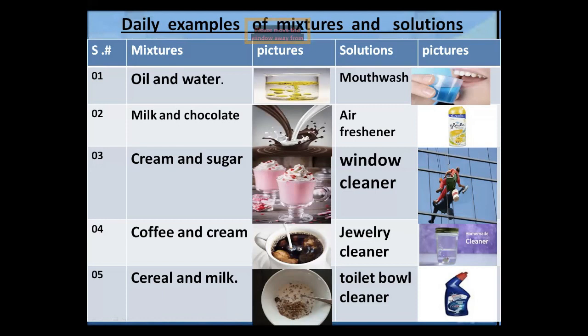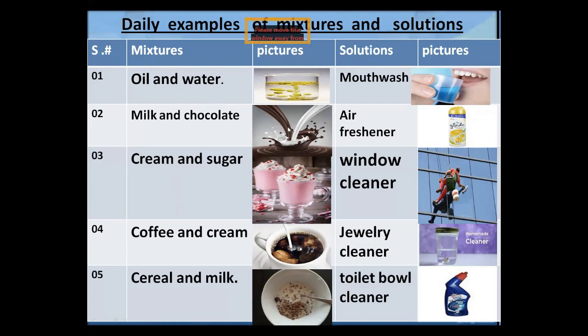In this slide, daily examples of mixtures and solutions. These all are things which we use in our daily life. Take the screenshot. In the first mixture, oil and water. When we mix oil with water, will they mix? No, oil will not mix with water. We can observe this picture in this slide.